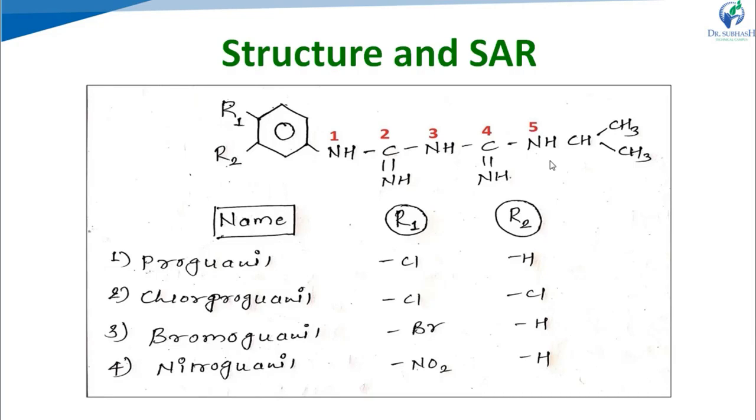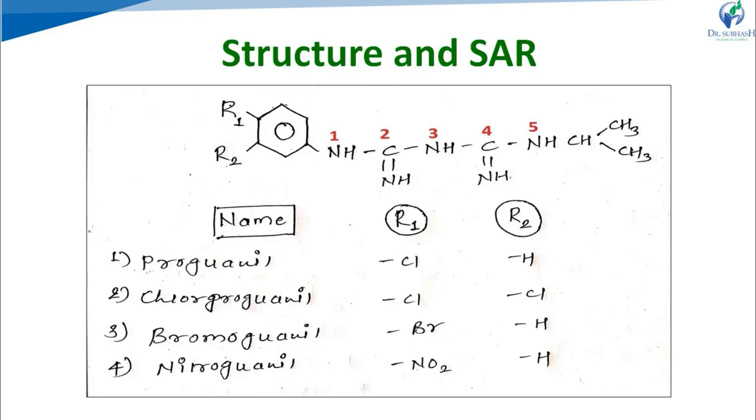Now at last, see at the fifth nitrogen atom there is an isopropyl group, CH, CH3, CH3. That is an isopropyl group. Normal propyl is CH2, CH2, CH3, a single chain, and the branched propyl is known as the isopropyl.